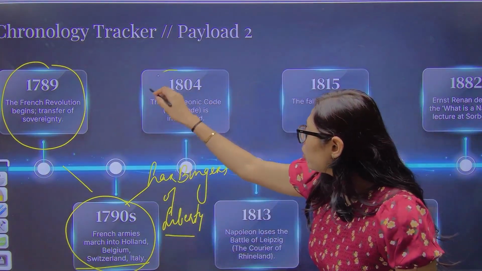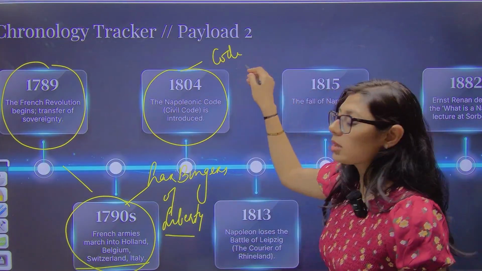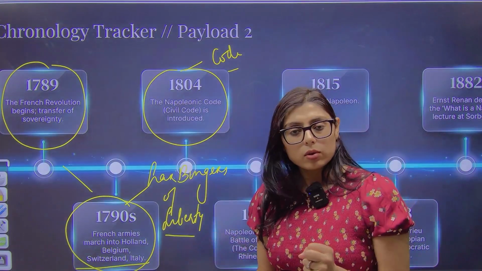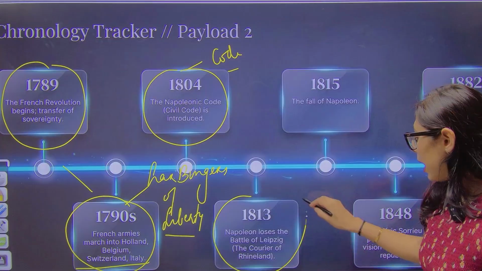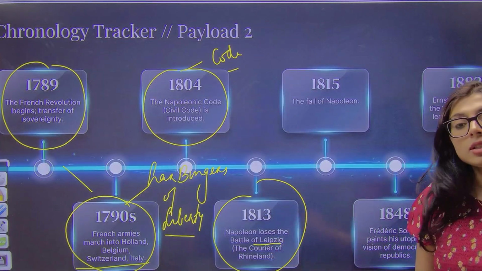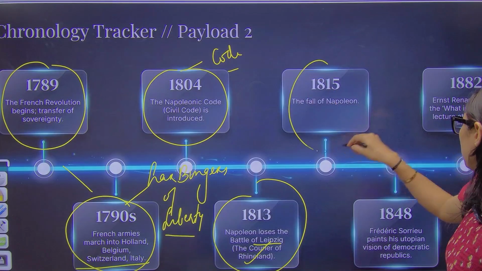Then the Napoleon Code of 1804. We'll be studying what was in this code. It is important to know what the Napoleon Code was and what changes he brought. Then Napoleon loses the Battle of Leipzig, the corridor of Rhineland, and then the fall of Napoleon.